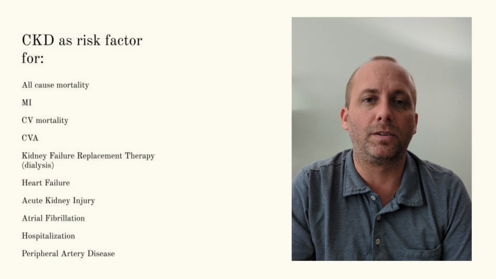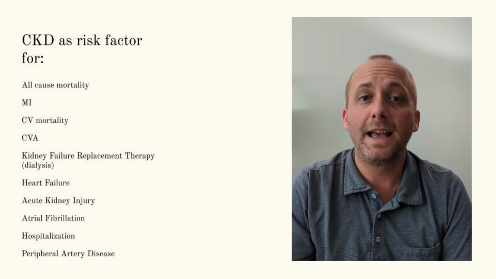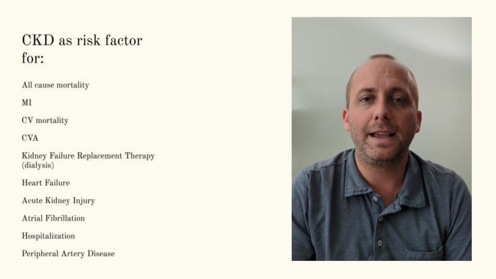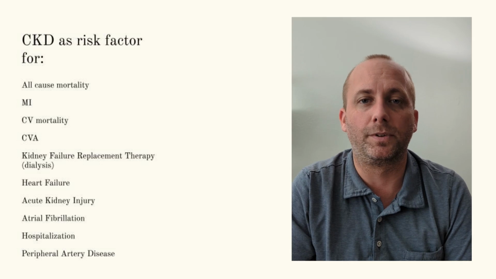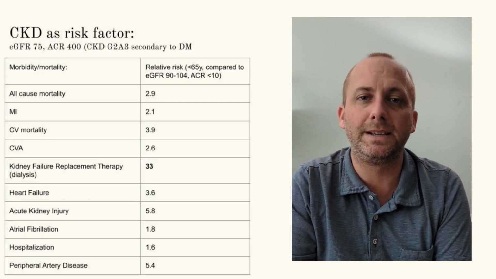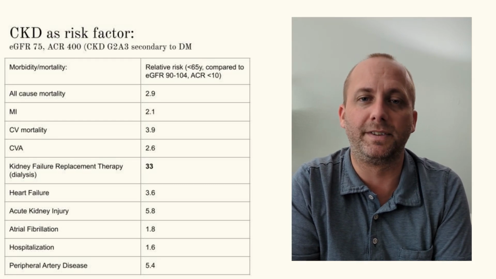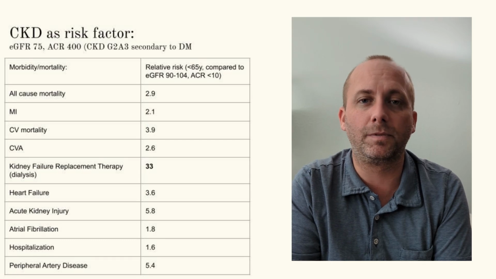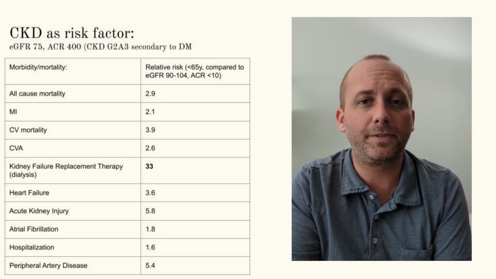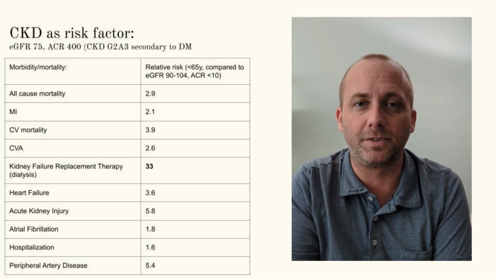And this is going to be for all-cause mortality, MI, cardiovascular mortality, CVA, kidney failure replacement therapy, heart failure, acute kidney injury, AFib, hospitalization, and peripheral arterial disease. If we take a sample patient with CKD G2A3 secondary to diabetes, you see the increased risk across the board for all of these events. Striking to me here was the relative risk of 33 for kidney failure replacement therapy with this patient. Their eGFR is 75, but because of that macroalbuminuria, this is a really high-risk patient that warrants treatment.